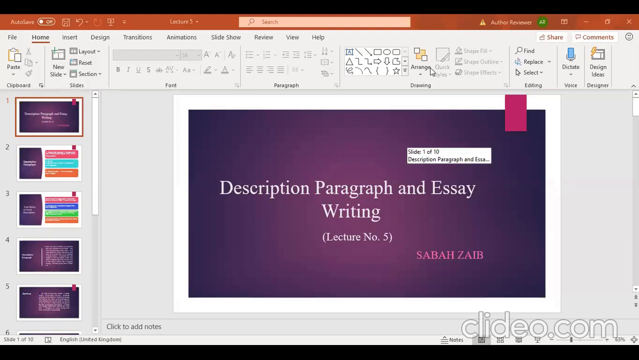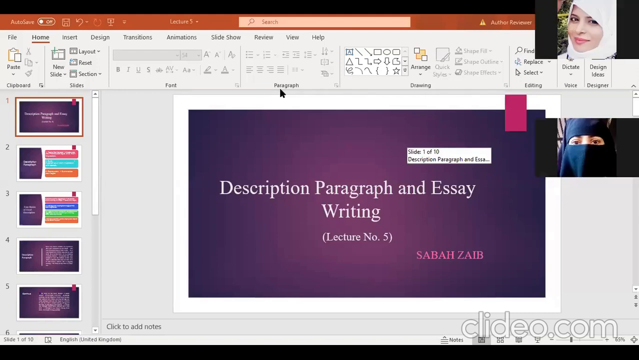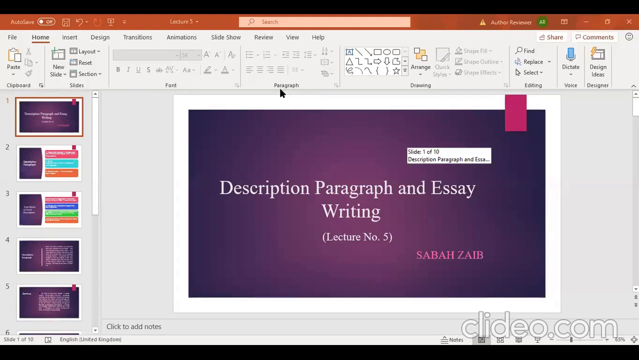Okay, yesterday we discussed general writing tools for descriptive writing. I think the concept of description was very clear: description is basically writing that creates a picture in the mind of the reader. I also gave you some examples of descriptive sentences. Today we are focusing on the description paragraph and the description essay.